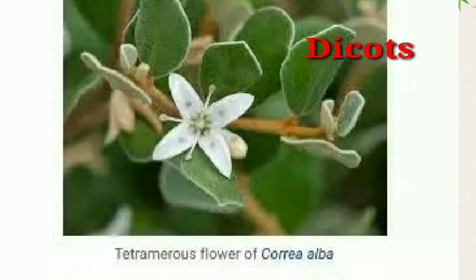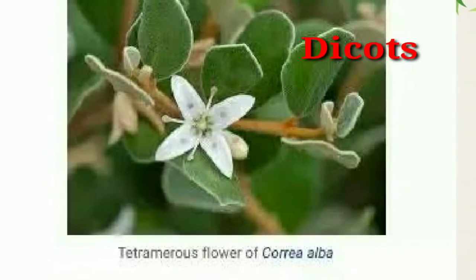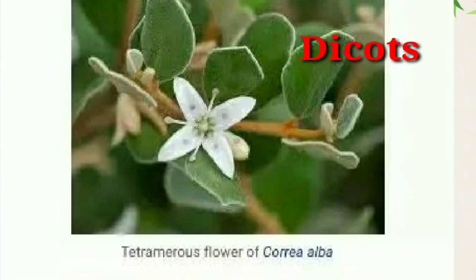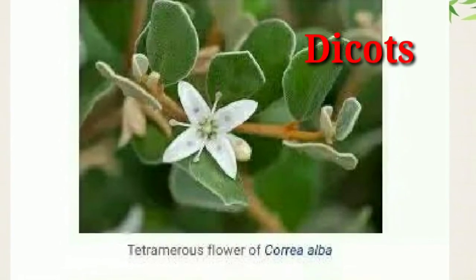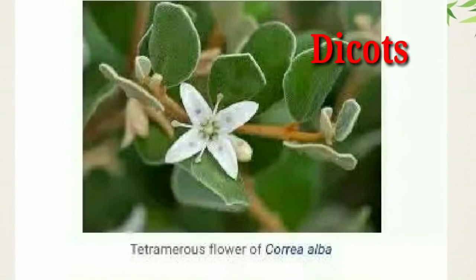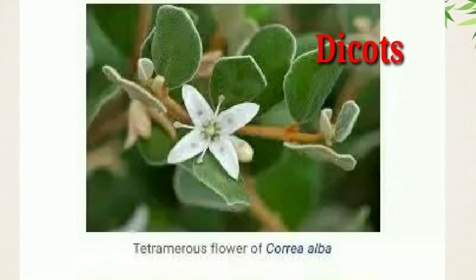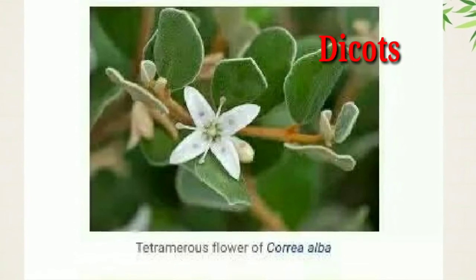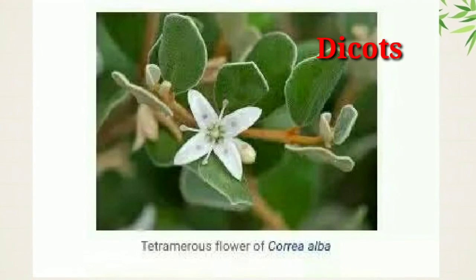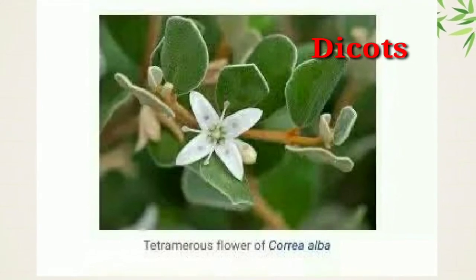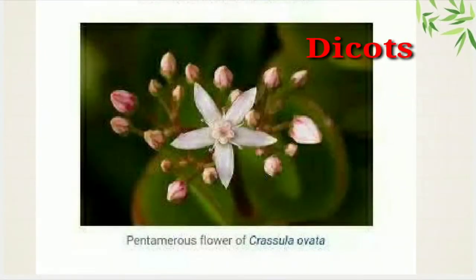Tetramerous flowers are those that exhibit sepals, stamens and petals all in a set of 4, whereas pentamerous flowers are those that exhibit sepals, stamens and petals all in a set of 5.